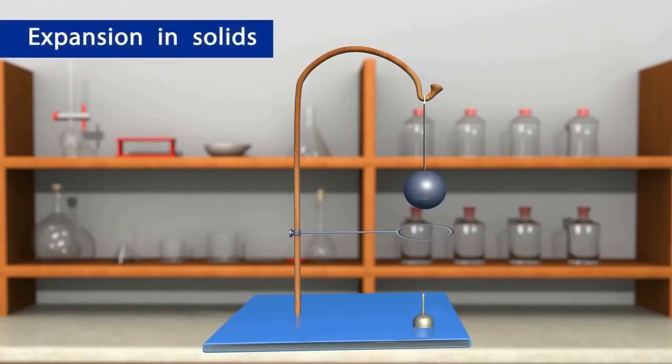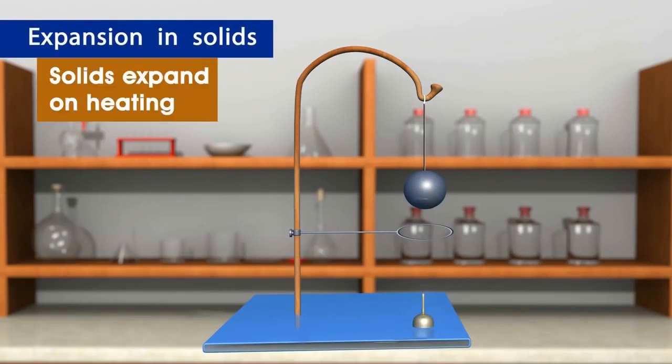Expansion in solids. Solids expand on heating. We can take the following experiment to show expansion in solids. Take the ring and ball apparatus. This apparatus consists of a metal ring and a metal ball. At normal temperature, the ball just passes through the ring.